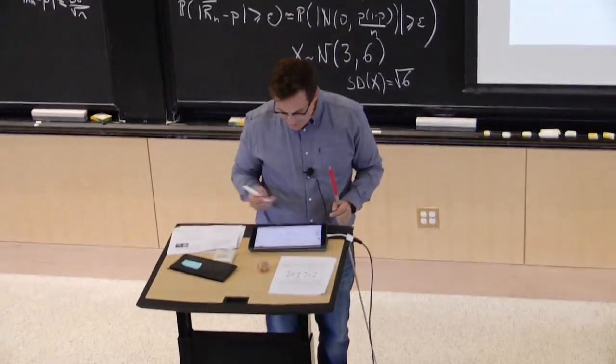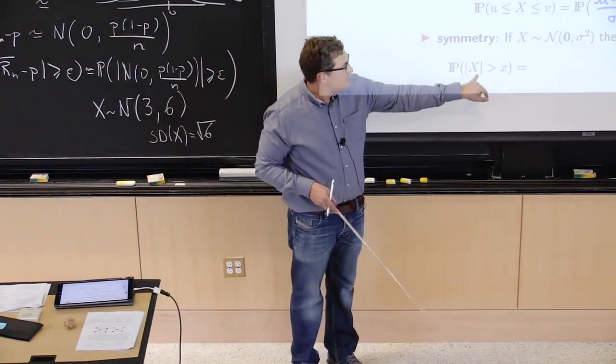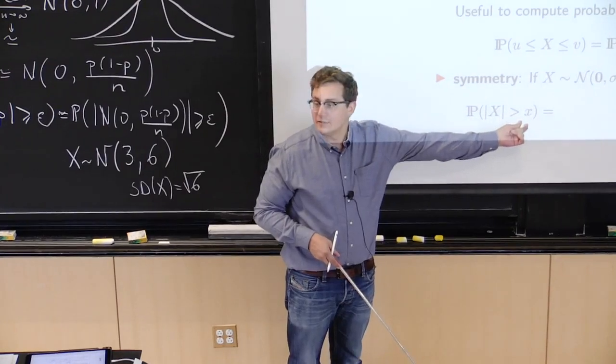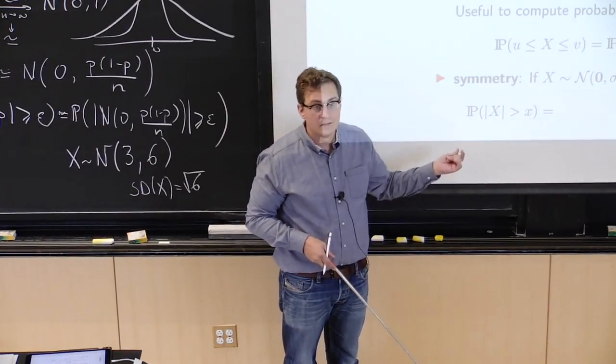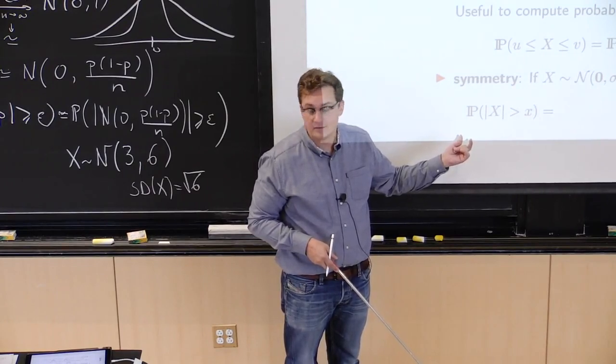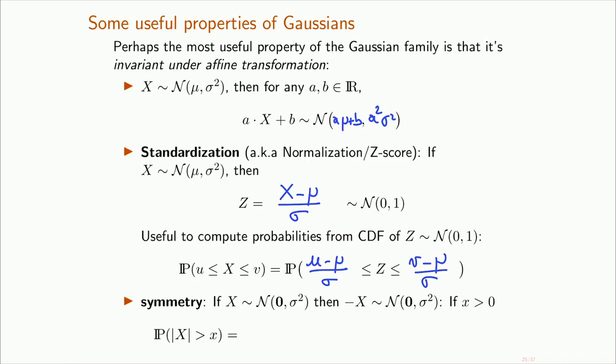And so the way we do it, we say, OK, what is the probability that the absolute value of X exceeds little x? Well, either X itself is larger than little x, or minus capital X is less than minus little x. Agreed? So this is the probability of a union, but those two events are disjoint, so I can actually say that it is the sum of the probabilities.